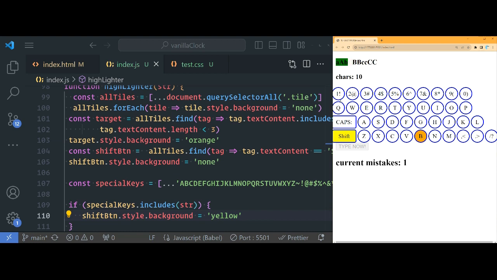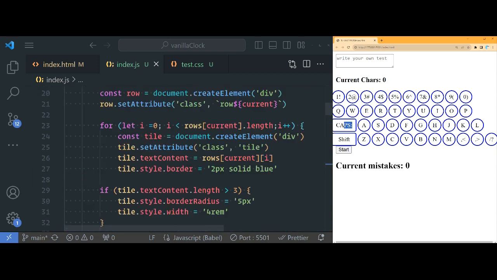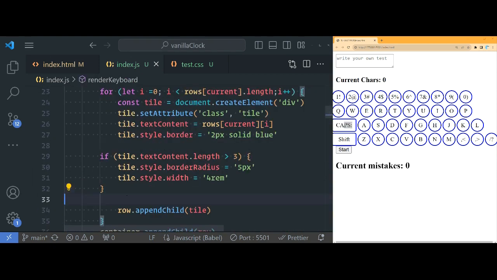Okay. So the last thing I want to show you is how to determine if the user has pressed caps lock or not. So if they press caps, let's change this to caps on and then caps off and so on. And that'll be the last thing. Okay, let's handle our caps lock. First of all, let's find a way to select this caps tile. Easiest way is, let's just go back here. I'll just give it an ID in here.